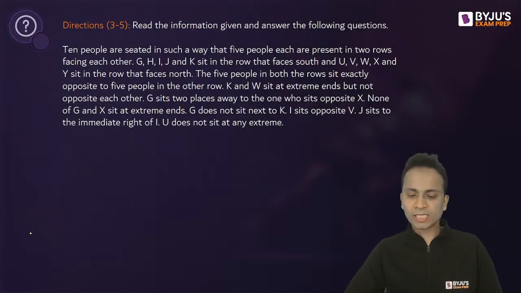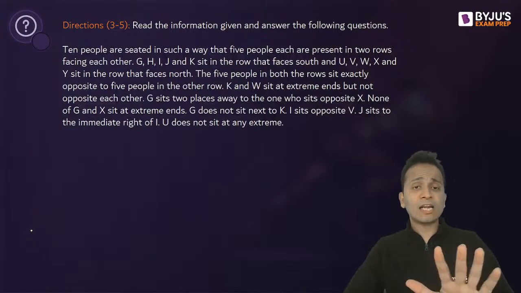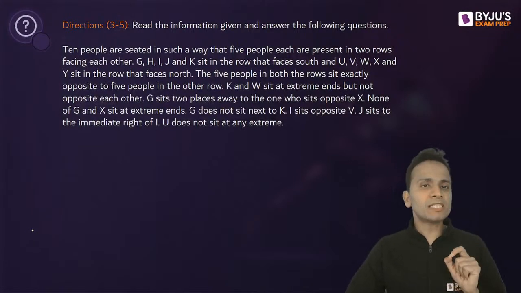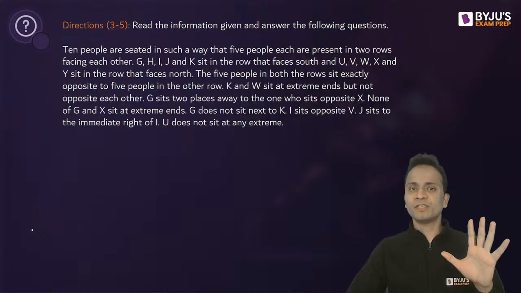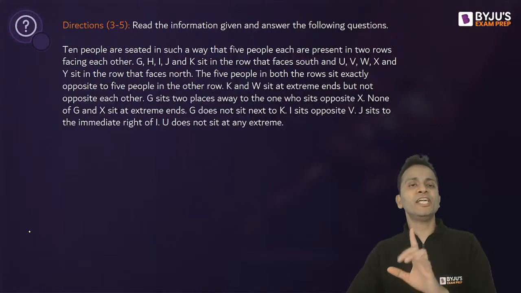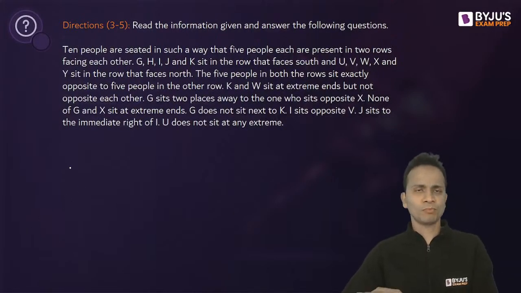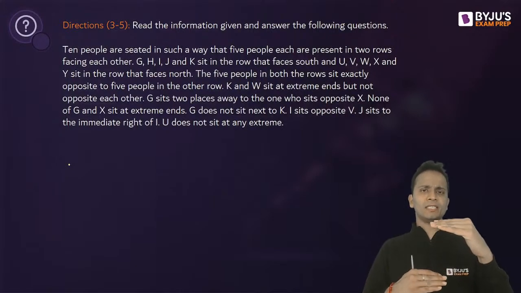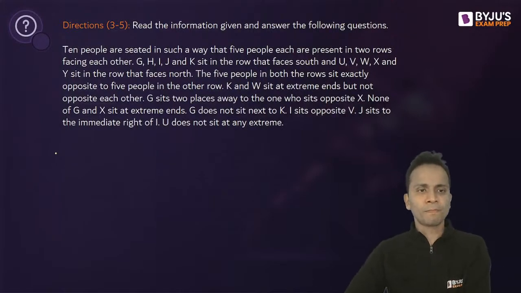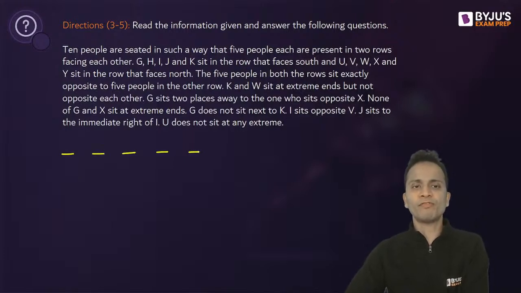Okay, so let's quickly begin with this. Let's start with the discussion. Now, 10 people are seated in such a way that 5 each are present in 2 rows facing each other. So these 2 rows are drawn like they are facing each other. Okay, so 1, 2, 3, 4, 5. 1, 2, 3, 4, 5. 5 and 5, 10. Now G, H, I, J, K sit in a row that faces south.